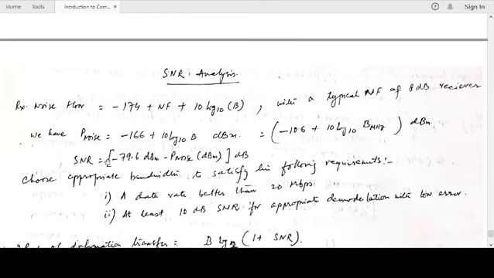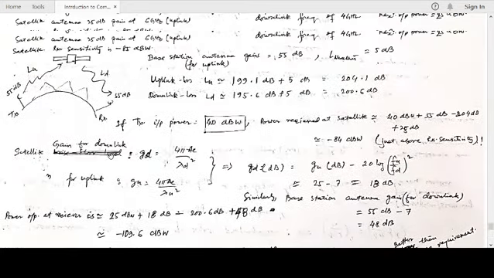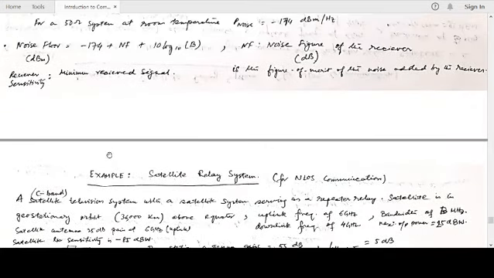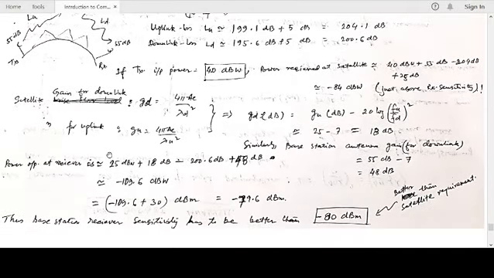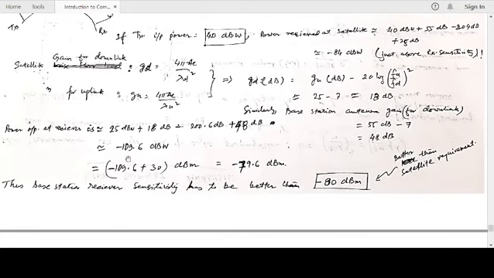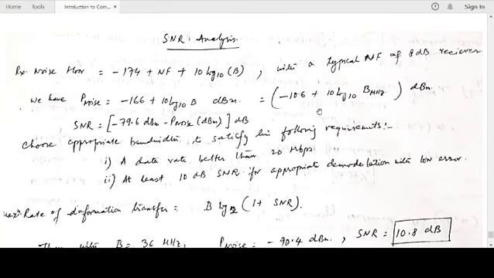Now let's calculate the signal to noise ratio. The received signal we have is minus 79.6 dBm, and the noise floor is something of this sort. So SNR is signal power divided by noise power. Since it's a ratio, in dB it is just subtraction. So minus 79.6 dBm minus P noise in dBm. The unit is dB, because it is a ratio, and a ratio does not have any unit.